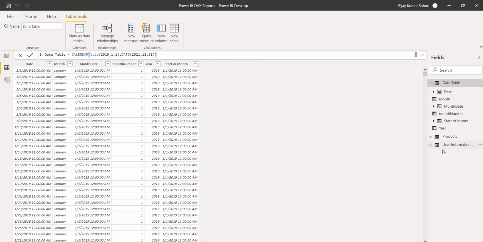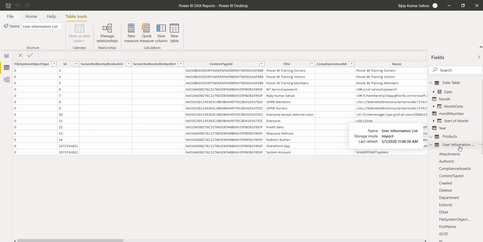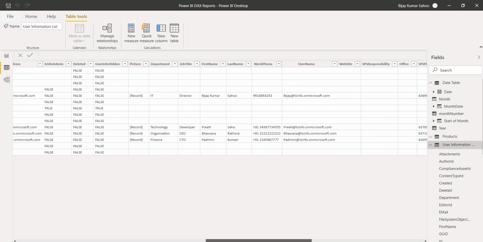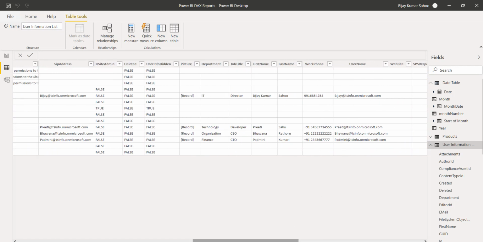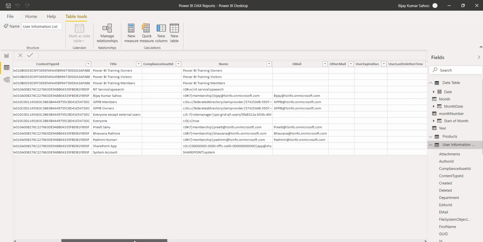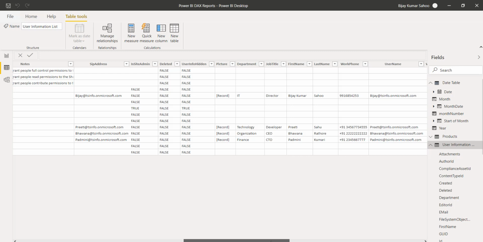Another thing I have done is, there is a user information list that we pick. This is the default list which is present in SharePoint, and you will be able to get the usernames from that, so whoever the users are basically. You can see here the email IDs and usernames. We have taken the name column here. This is the list which is giving us the usernames, because we wanted to use the filter as well.